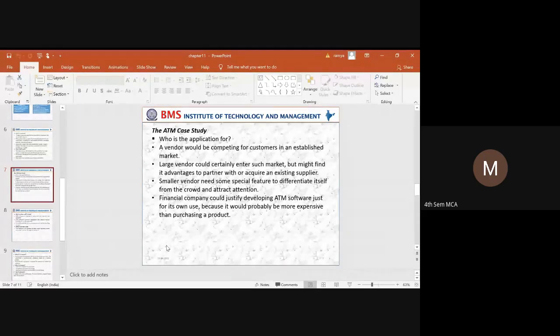From here onwards, we are going to consider an ATM as a case study, using domain analysis and application analysis.